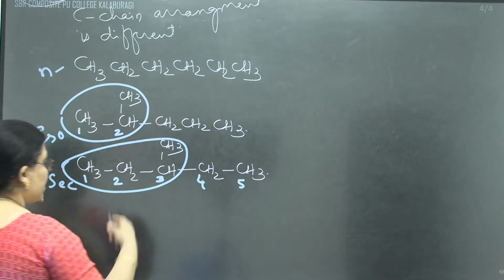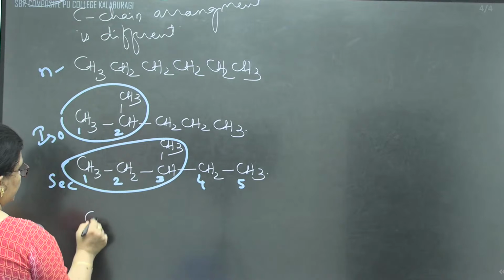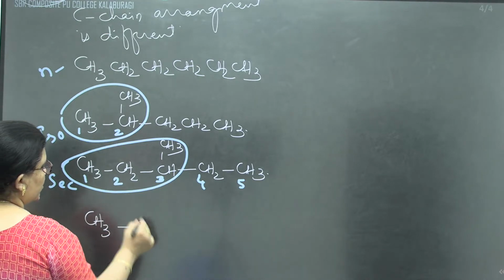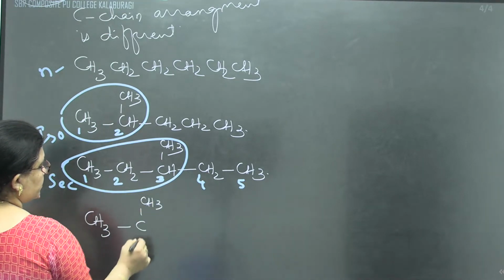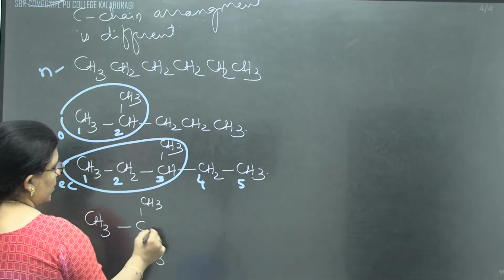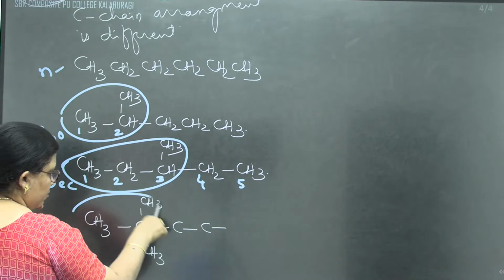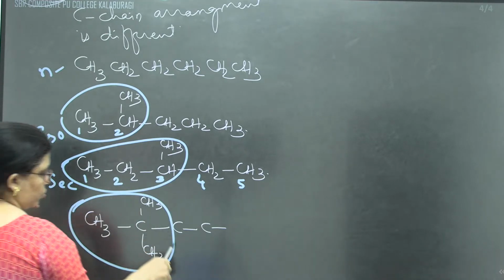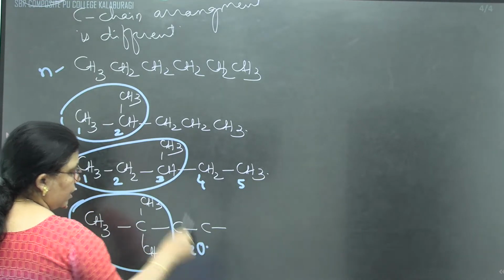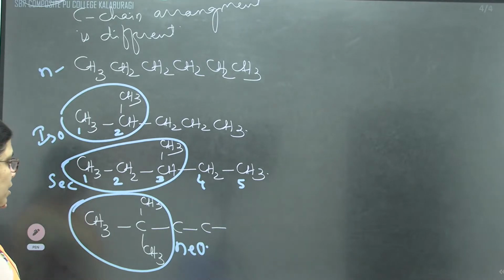If the second carbon atom is completely branched, CH3, C, CH3, like this carbon chain is there, correct? You can call it what, children? You can call it neo. All these are in the common system.